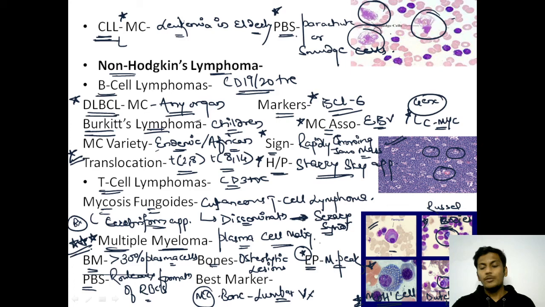Now the last question about multiple myeloma: which is the best marker for multiple myeloma? The best marker for multiple myeloma would be beta-2 microglobulin. I hope this is fine.